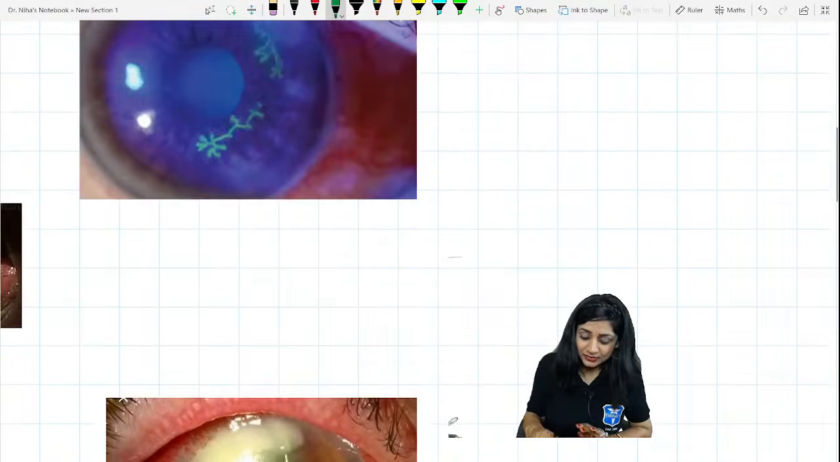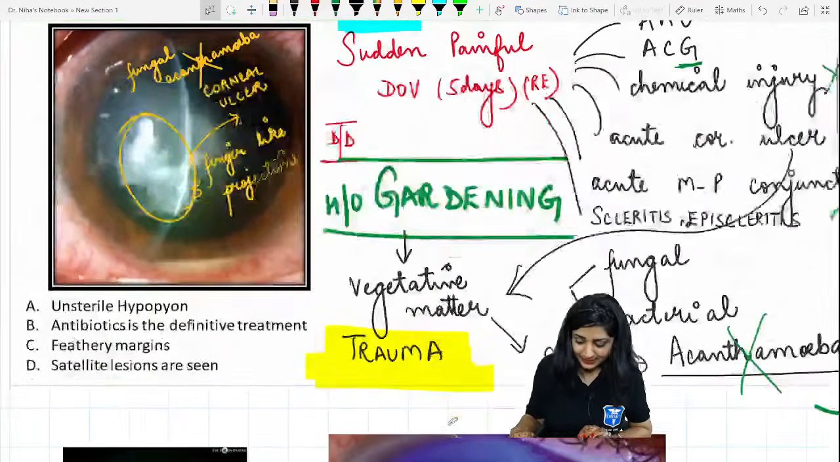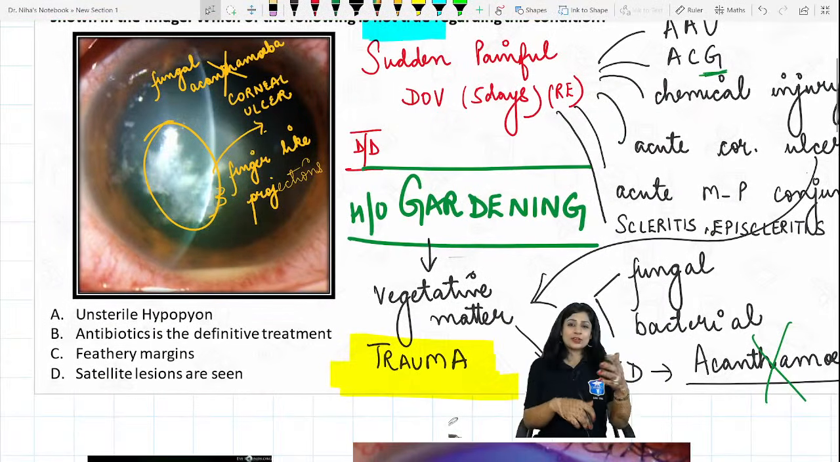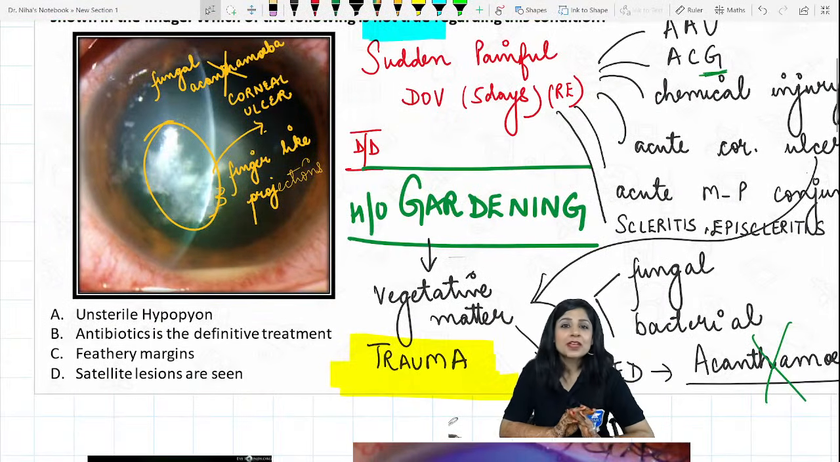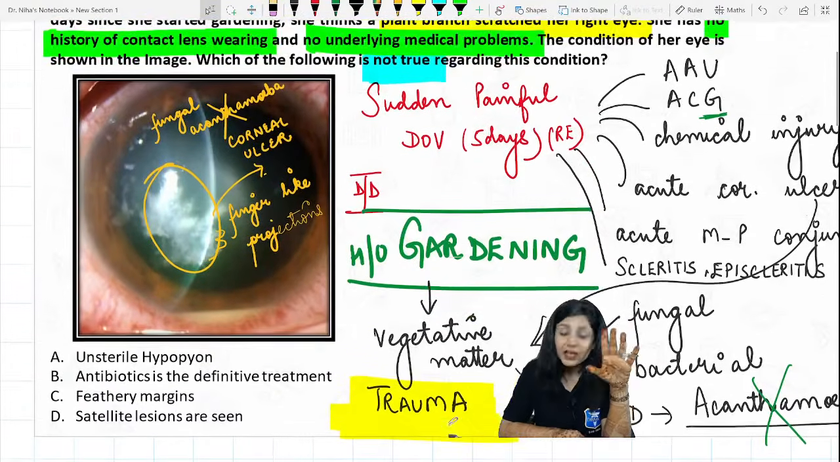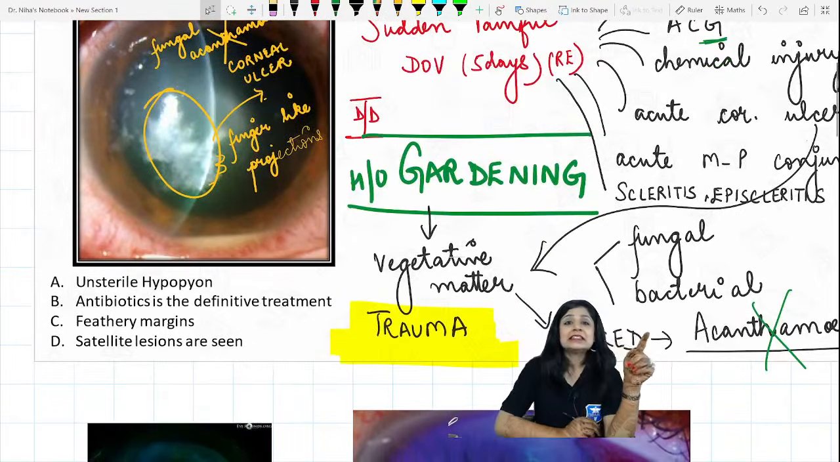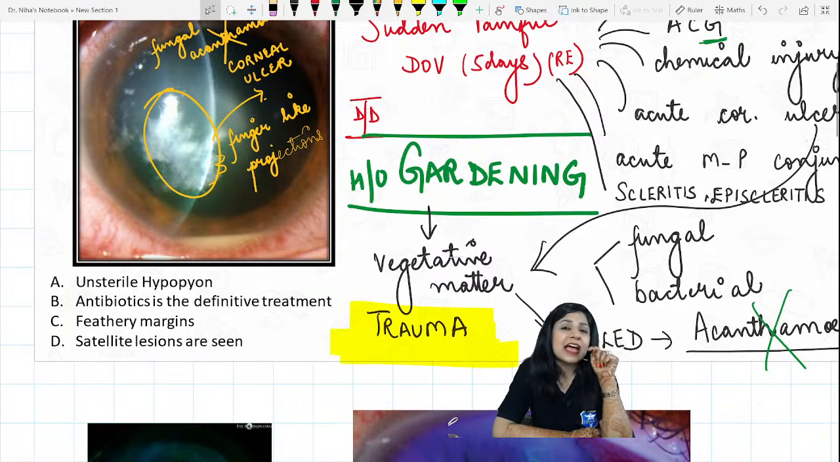Now coming to the question itself. We are almost sure that this is a case of a fungal corneal ulcer, and we have to think about the untrue statement, the false statement. The first one is unsterile hypopyon. Will you get unsterile hypopyon? Yes. In fungal corneal ulcer we were getting the hypopyon which was non-sterile and non-mobile. So we will get an unsterile hypopyon.